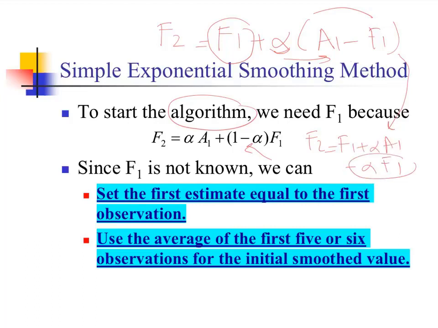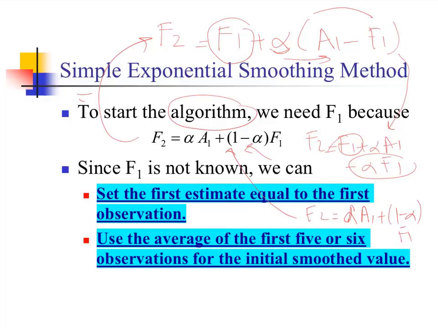If you combine the alpha terms, F2, the forecast in period 2, will be alpha A1, the actual data, plus 1 minus alpha F1. So this form is equal to the earlier form. There is no difference between them. It's just a different presentation of the same exponential smoothing method.